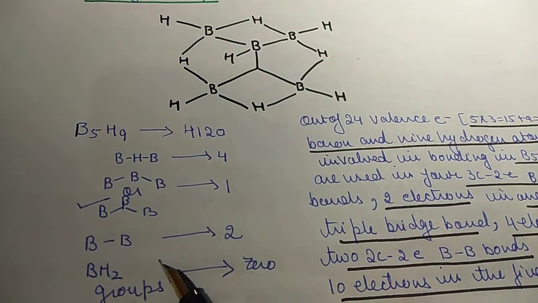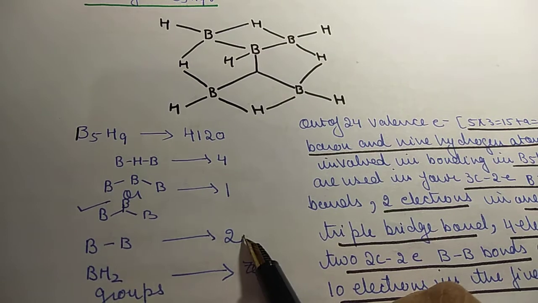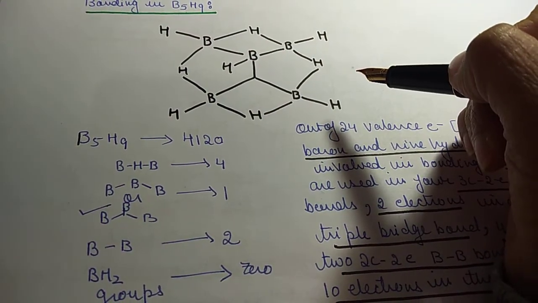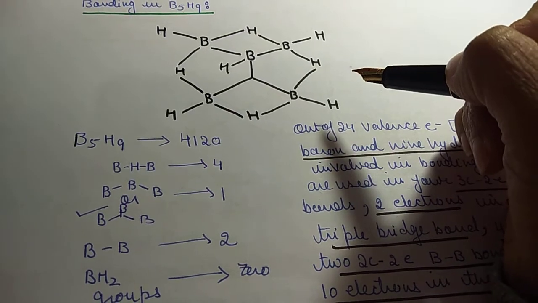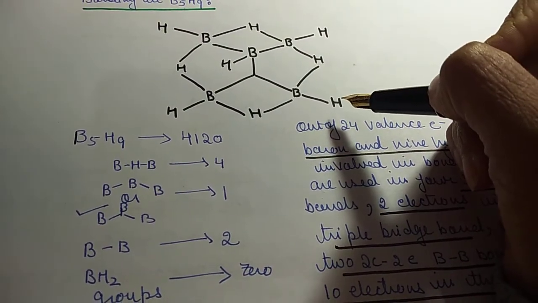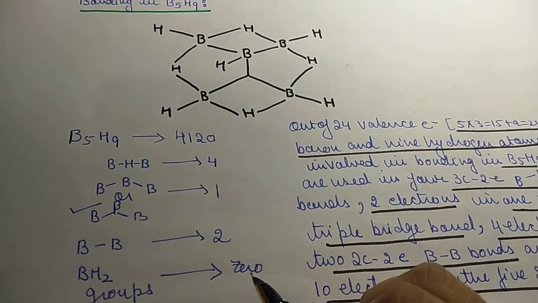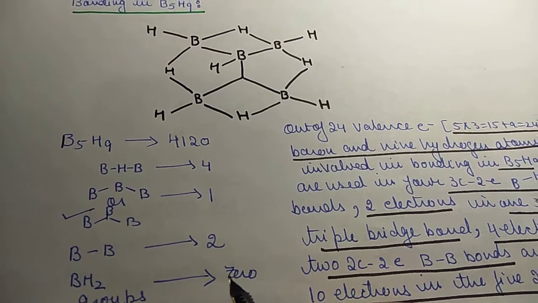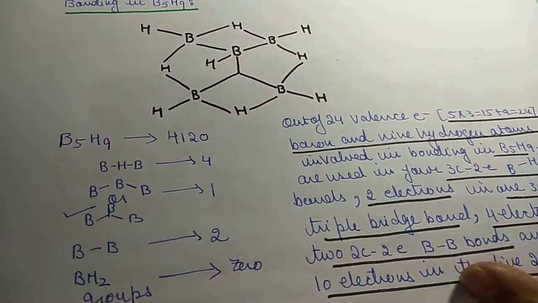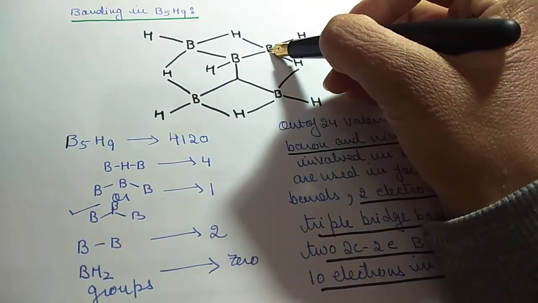Then it has 2 BB bonds. We can see where the BB bonds are present, and it has 2 BB bonds. BH2 groups are 0. There are no BH2 groups present, but BB bonds are 2. These are 1, this is one BB bond and this is the second BB bond.